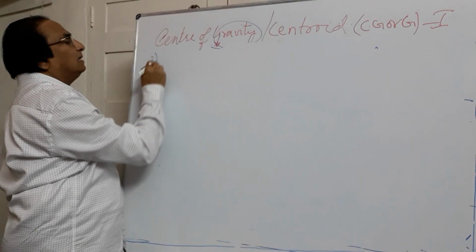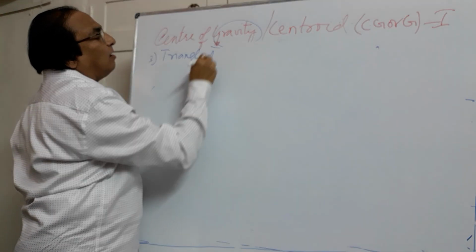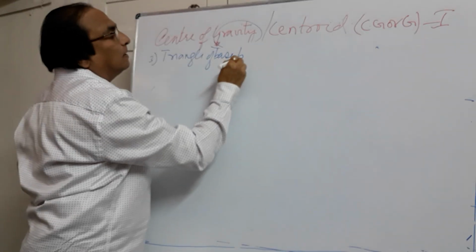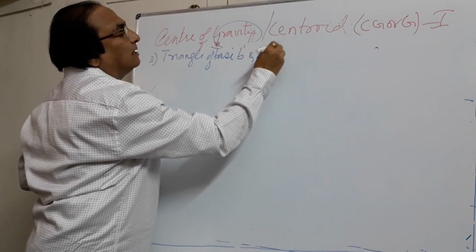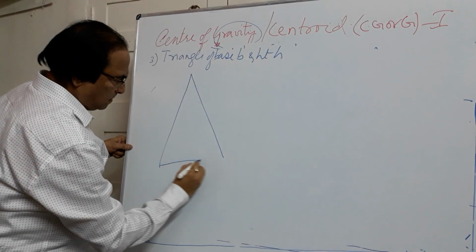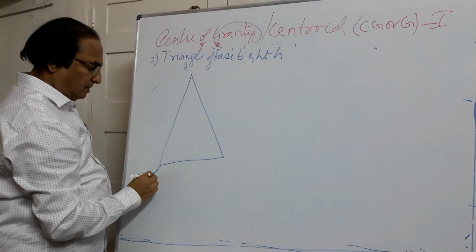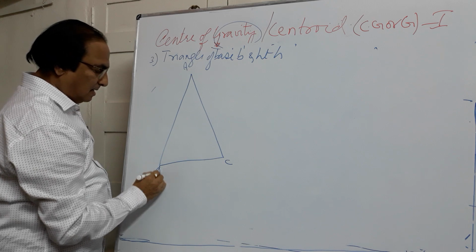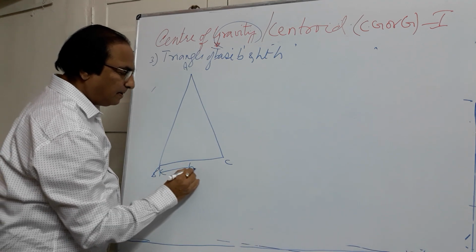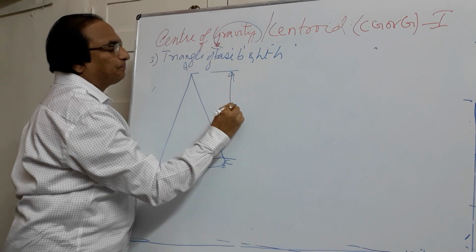Third one is a triangle, of base B and height h. Suppose I consider a triangle here. Let ABC be the triangle. Let the width of the base be B, and let the height of the triangle be h.